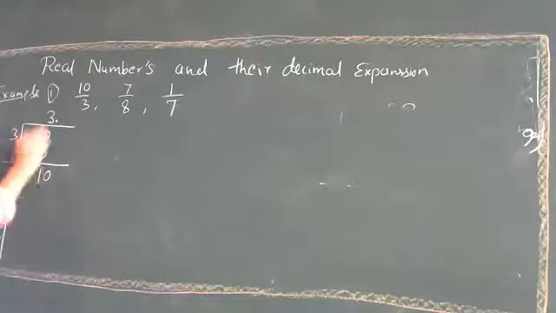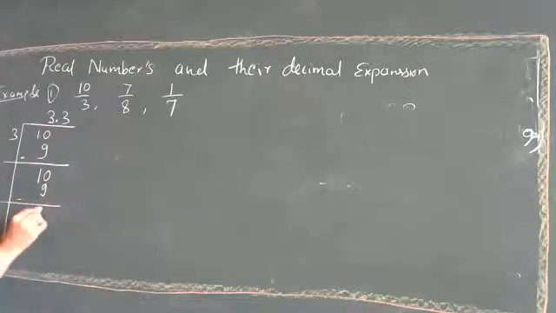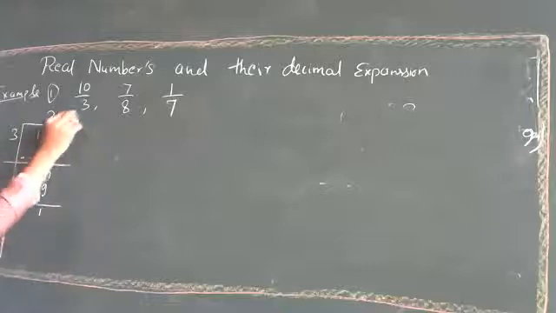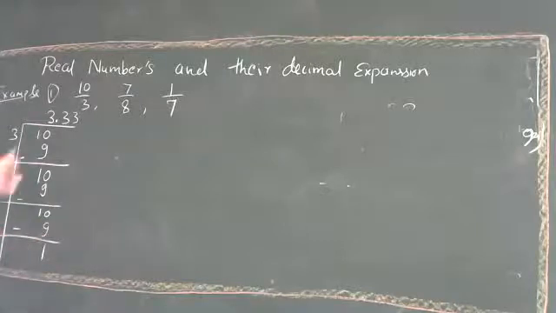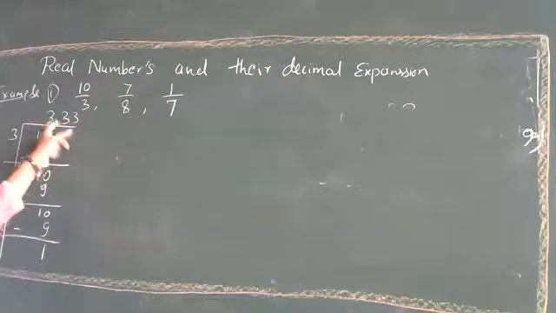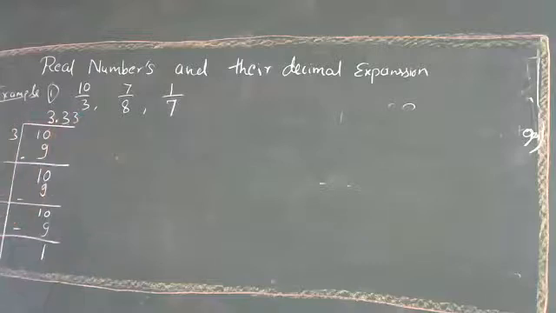Again the same process is repeated. Again we divide by 3. 3 threes are 9 and we get 10 minus 9 as again 1. So however many times you repeat this process, you will get the same remainder, right? So whatever values we have as the quotient, the quotient after the decimal goes on repeating, right? Does this process end somewhere?